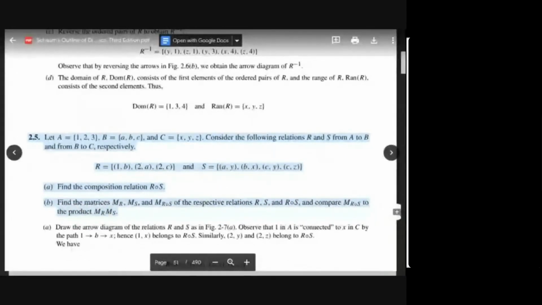Have you got the matrix of R o S? So you have got the set R o S. Now you can get the matrix of it. Compare M of R o S to the product of M R and M S.